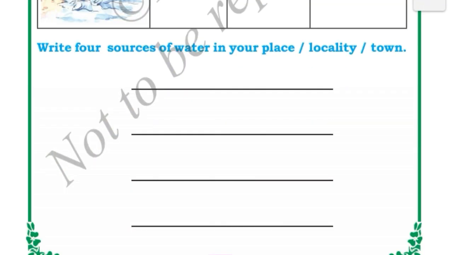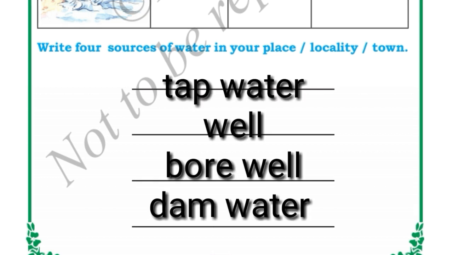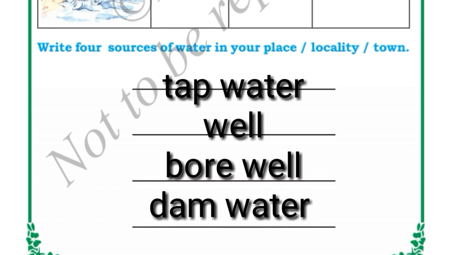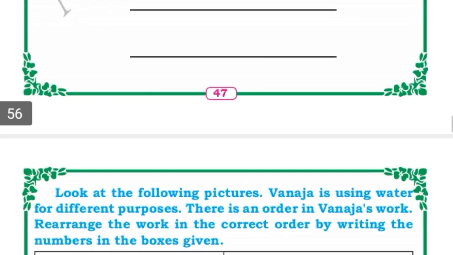Next, name 4 sources of water in your place, locality or town. The place where you live, where your house is, where your town is, which are the 4 sources of water you see? See, where I am living, I can see tap water, well and bore well and also dam water. Okay, now it is up to you, which are the 4 sources of water you see in your place, in your locality. You can write. If you have a river or lake near your town or near your home, you can write that also. Okay, next,